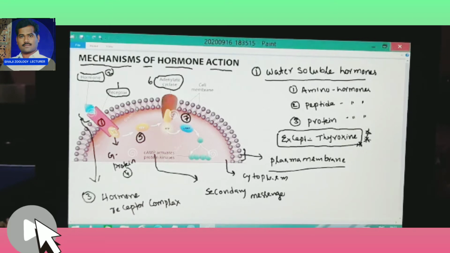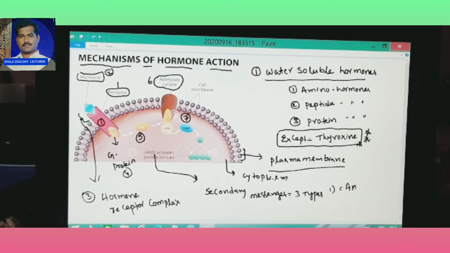How many types of secondary messengers? Three types. First one, cAMP, cyclic adenosine monophosphate. Second one, IP3, inositol phosphate 3. Third one, calcium ions, Ca2+ ions.